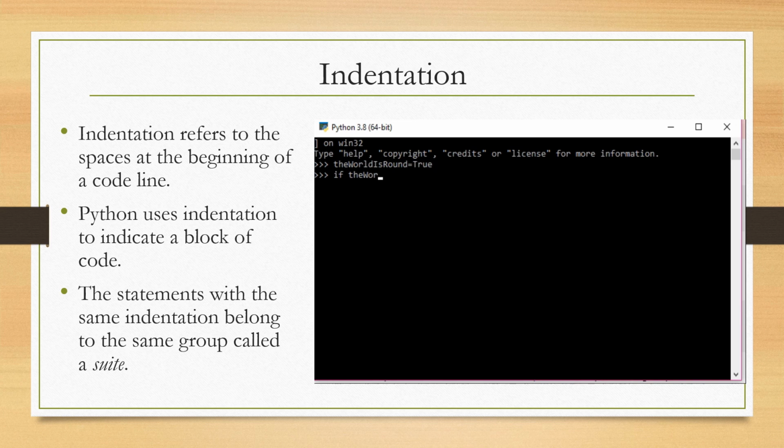After that, I am checking one condition: if the world is round. If this condition is true, here I am adding indentation of some spaces at the beginning of the code, and some message is printed on screen.